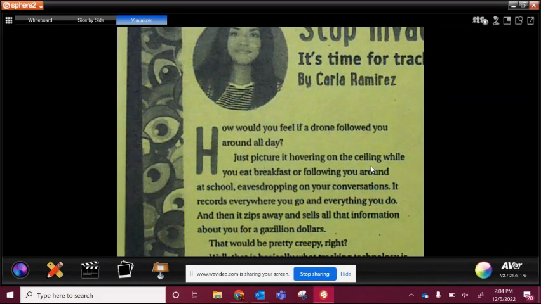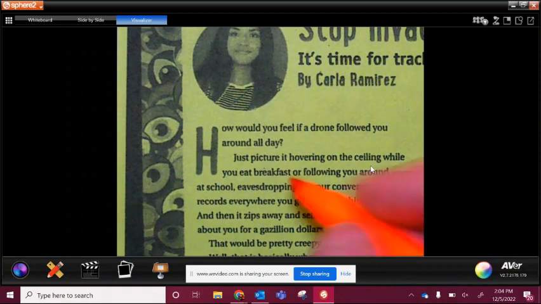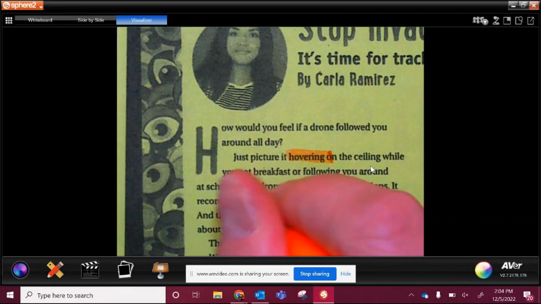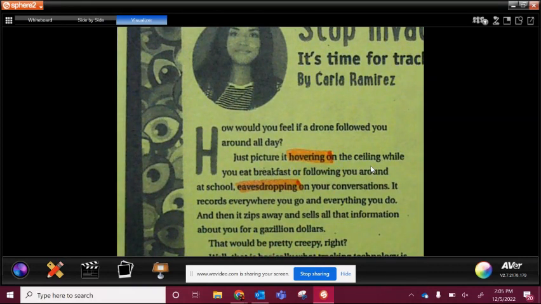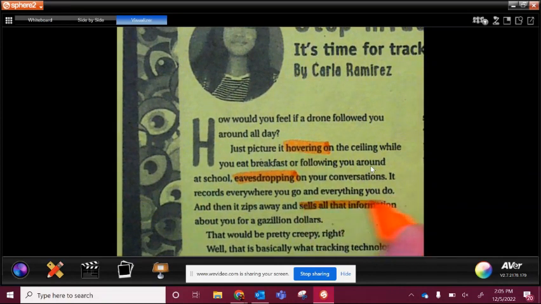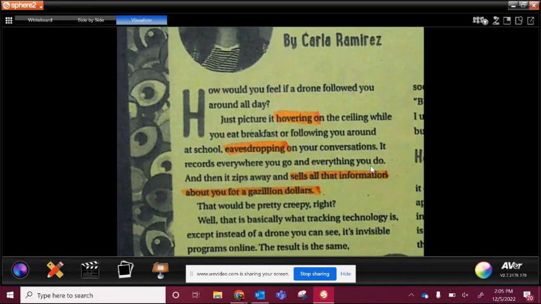Okay. How would you feel if a drone followed you around all day? Just picture it hovering on the ceiling while you eat breakfast. Okay, right here, they're using a lot of words in the sense of using that connotation. People don't like the word hovering. People don't like it when people hover over them. Following you around at school, eavesdropping, same thing. People don't like when you eavesdrop on conversations. It records everywhere you go and everything you do, and then it zips away and sells all that information about you for $1 gazillion. Okay, so even this, saying it with this connotation, has that effect of tying back to their claim.